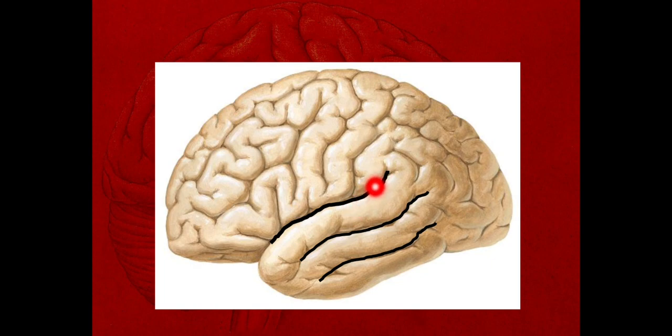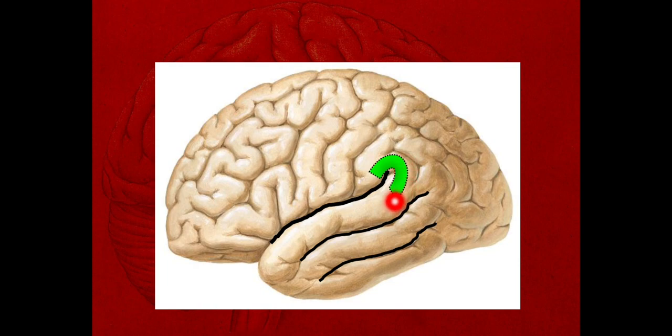This is the posterior ramus of the lateral sulcus. This is the superior and inferior temporal sulci. These are the posterior upturned ends of these sulci. They are capped by these different arc-like gyri. These arc-like gyri project into the inferior parietal lobule. Here this is the first arc, capping around the posterior end of the lateral sulcus.